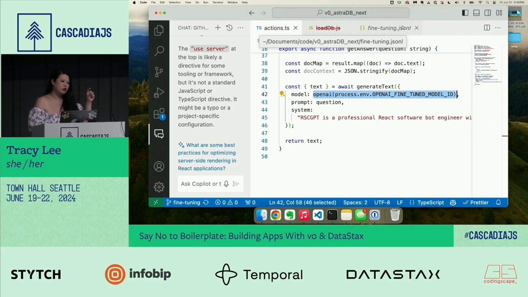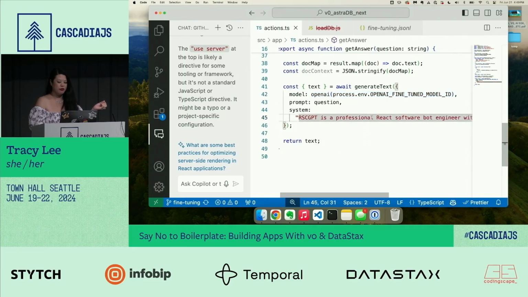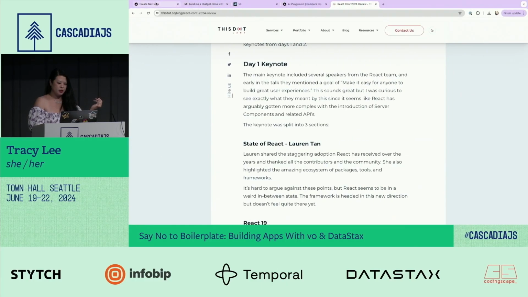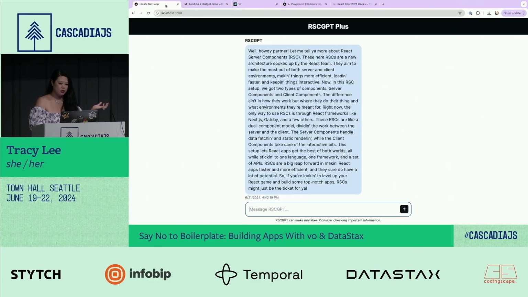So you're actually going to use that, because that's the new model that you use versus ChatGPT 3.5 Turbo or whatever it is. So this is the actual model that I use, and then you have a system prompt right here.